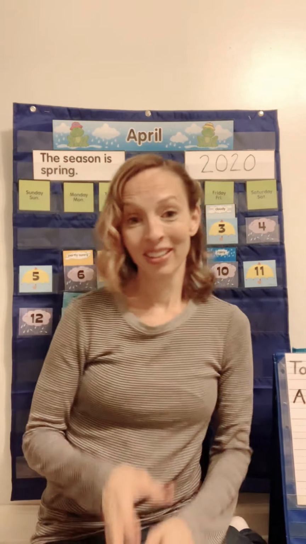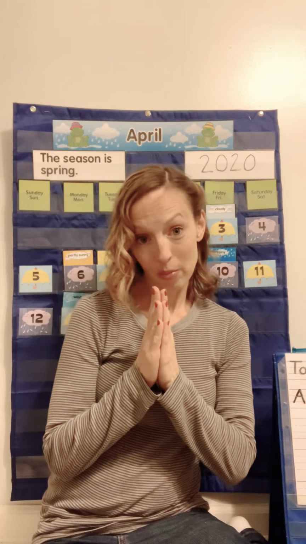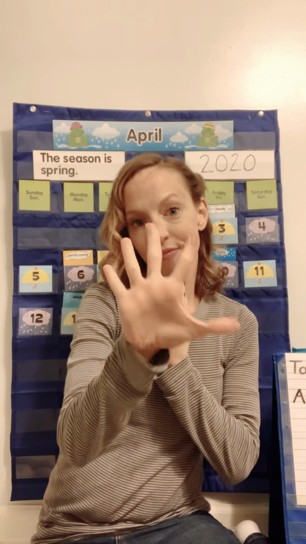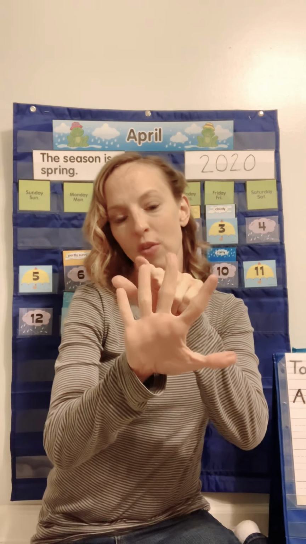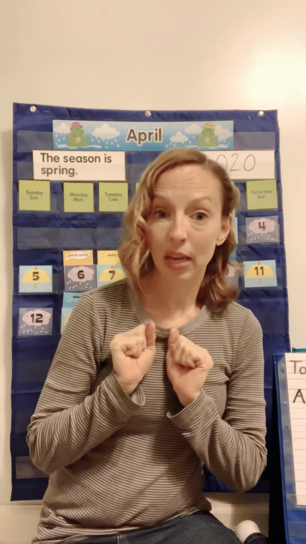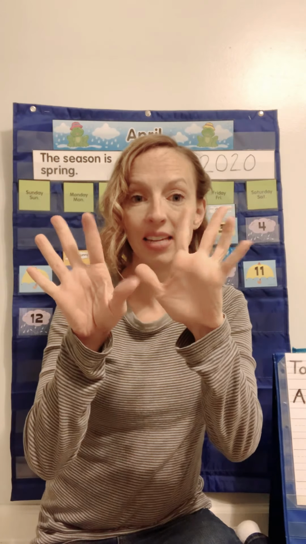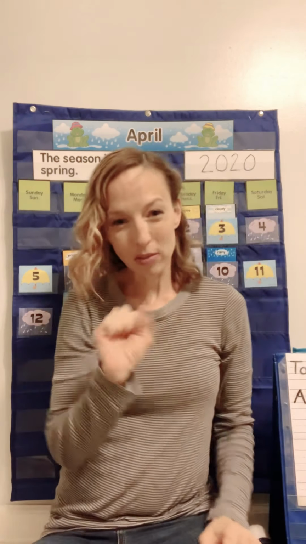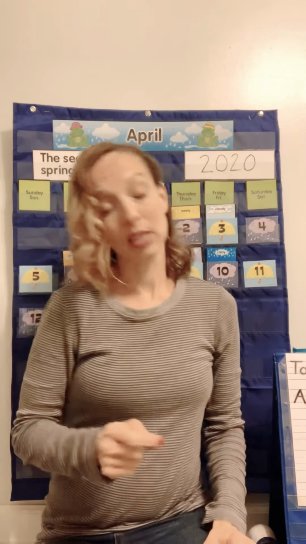All right, so let's get on to weather. We're going to warm up our hands. We're going to do some skip counting to 100. We're going to count by fives. So we're going to throw up 5 fingers. 1, 2, 3, 4, 5. And then when we count by tens, we're going to throw out all 10 fingers. 1, 2, 3, 4, 5, 6, 7, 8, 9, 10. Okay. So make sure you're throwing them out with me. Because the more you throw them out and say them, the better you're going to get at remembering what we're saying as we do it.